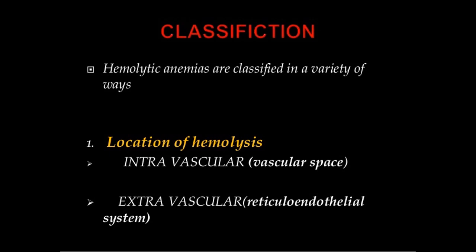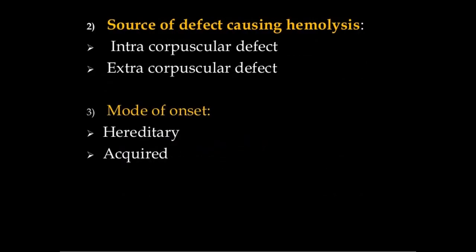If it takes place in the reticuloendothelial system, it is called as extravascular hemolysis, which I have already told. Source of defect causing hemolysis, that is intracorpuscular defect and extracorpuscular defect. This is the basis of hemolytic anemia classification.